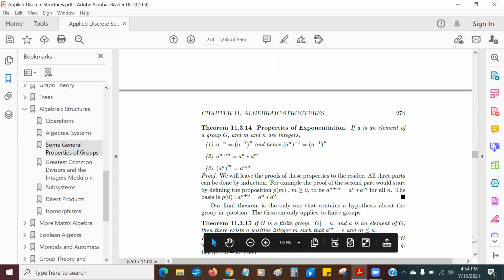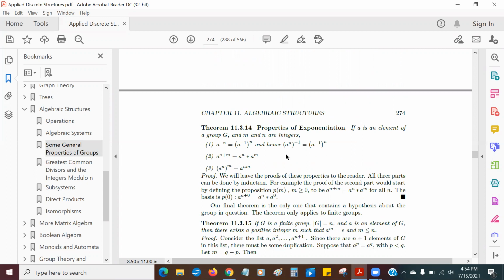Let's look at some basic properties here. A to negative n is equal to a inverse to the n. A to the n inverse is equal to a inverse to the n. A to the n plus m is equal to a to the n star a to the m. That's really interesting because we know that from real numbers. But now we're saying it's true in any group. And a to the n raised to the mth power is a to the nm.